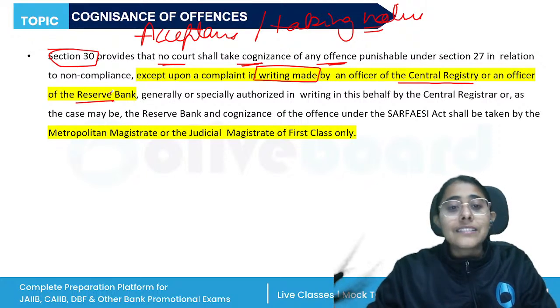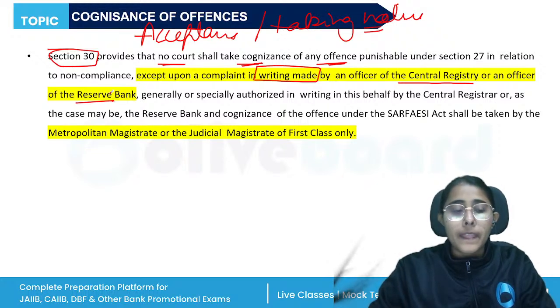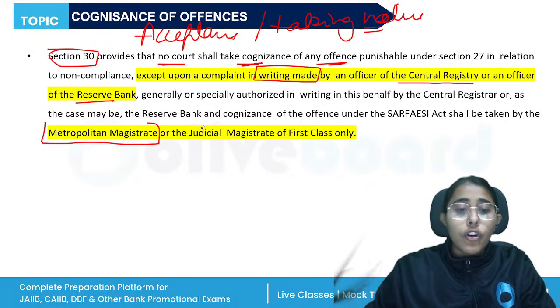All the details have to be provided in the written complaint, right? Only then will the complaint of non-compliance be accepted by the court, and these offences shall be taken by the metropolitan magistrate or the judicial magistrate of first class only.